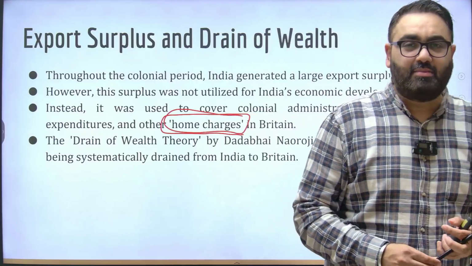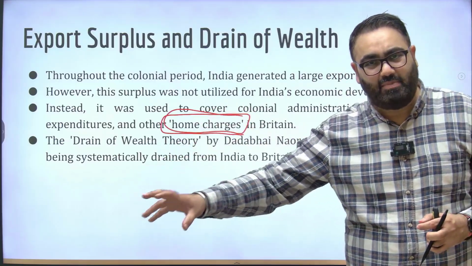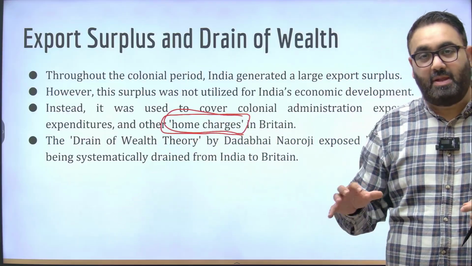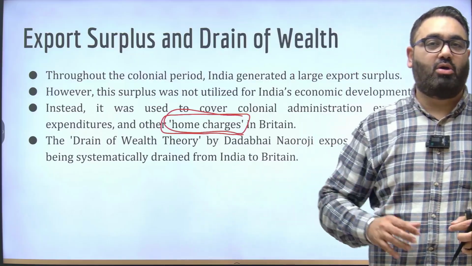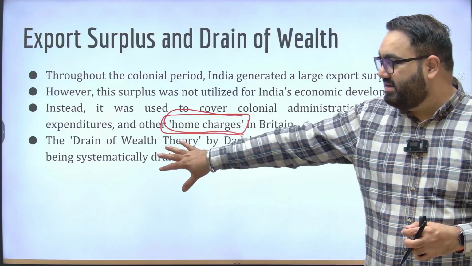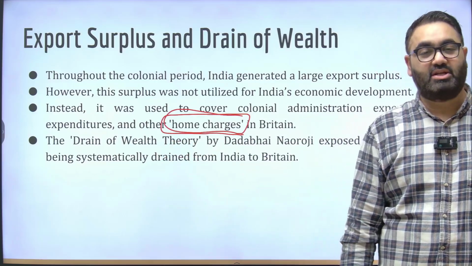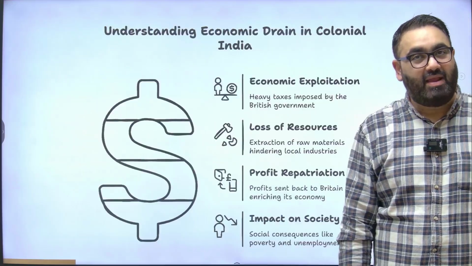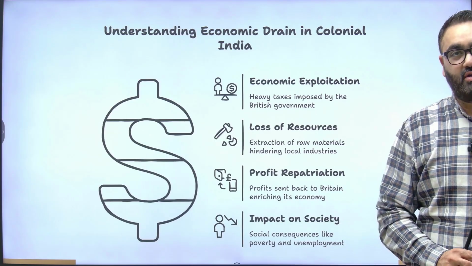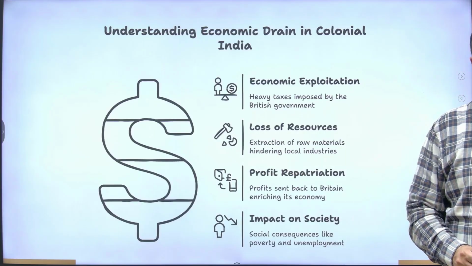And one of the things that the moderates focused on was not using force but educating people, telling them about how bad the British rule is, making sure that the people are educated enough to take a call. A part of this was popularizing the drain of wealth theory to make the people more aware about how bad the British rule was and how actually we are paying for every single thing that the British are imposing on us. These were some of the important components of the drain of wealth theory.